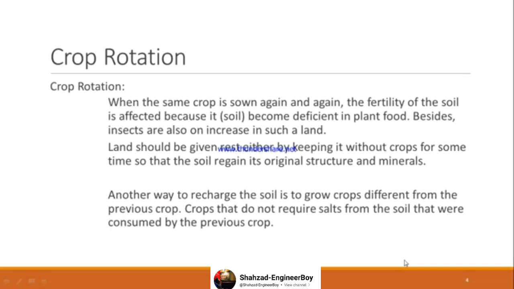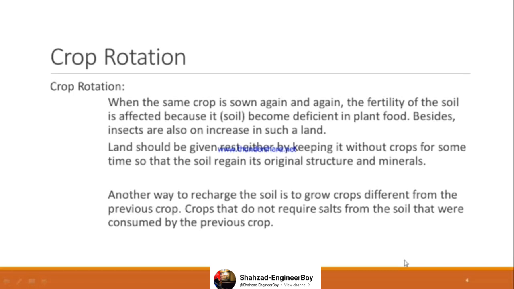Anyways, crop rotation. When you grow the same crop again and again in the field, the fertility of the soil is affected because the soil becomes deficient in plant food. Soil contains minerals, and minerals are called plant food. Every crop requires a certain set of minerals for its growth. So when we grow the same crop again and again, it will keep on taking that set of minerals from the soil until a stage comes when the soil becomes deficient in that particular set of minerals. So if you grow the crop again, it will be of low quality.